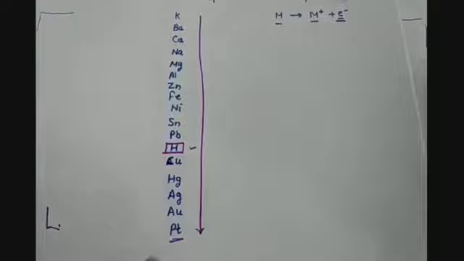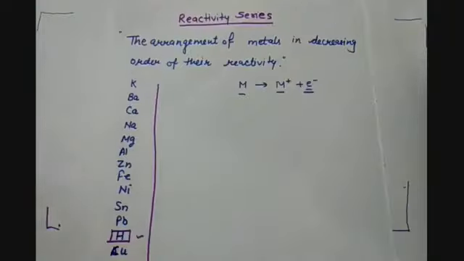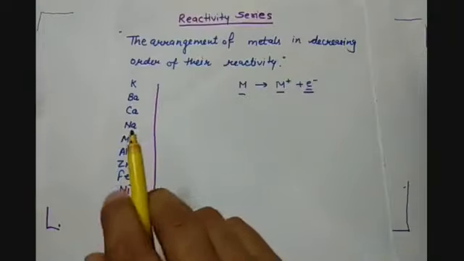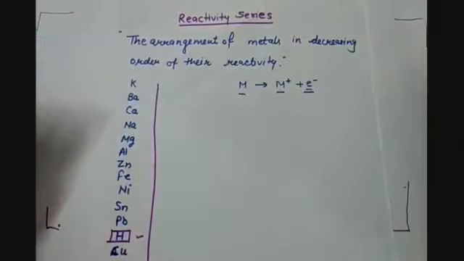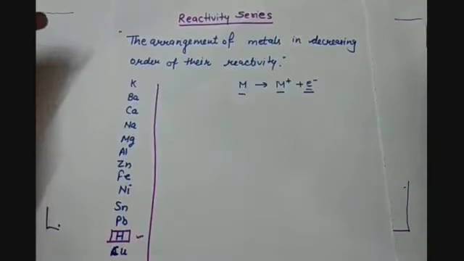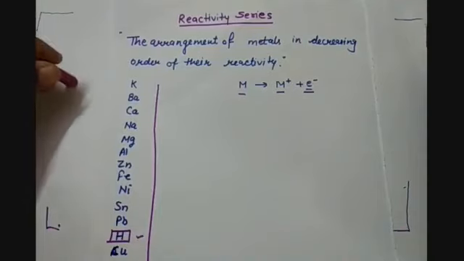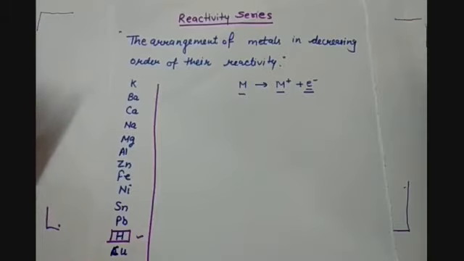The second question of this part says how the reactivity series helps to show the displacement of the metal from the compound by the higher reactive metal, because we know that a higher reactive metal, which has a higher standard electrode potential, if such a metal reacts with another metal compound, then it can displace.